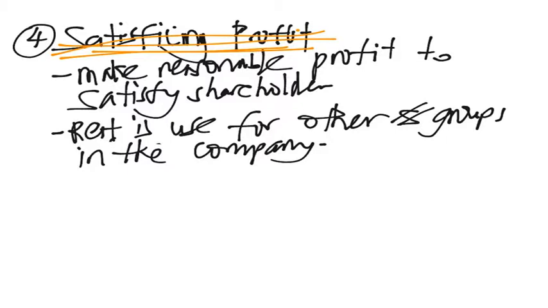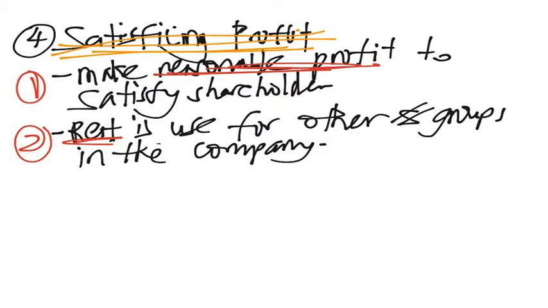So in satisficing profit, the firms make a reasonable profit to satisfy their shareholders, meaning they don't fully focus on profit, but they make sure that they generate enough profit so that the shareholders are happy. This is the first thing.